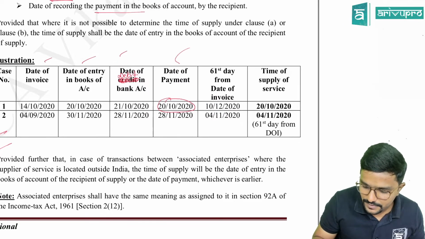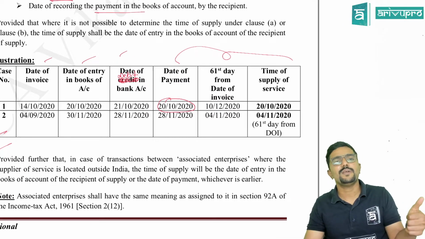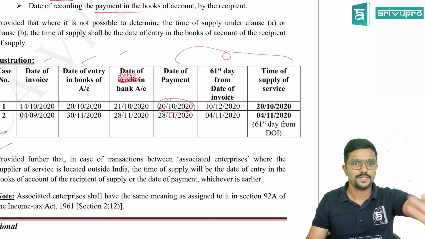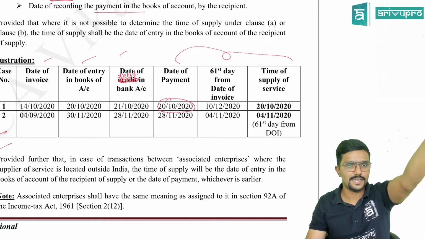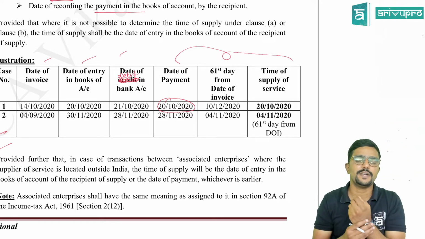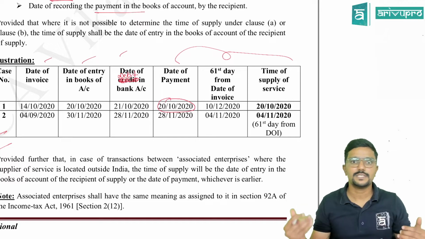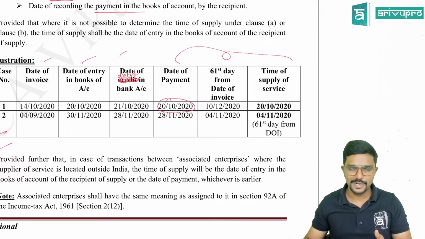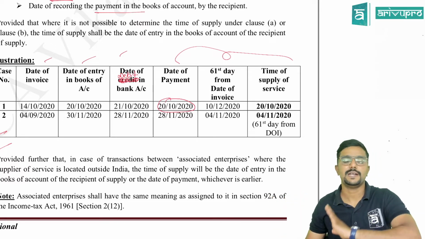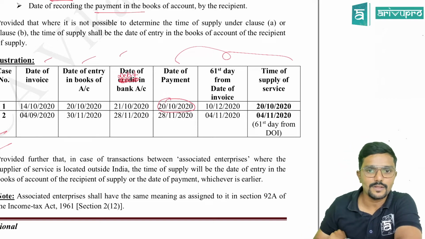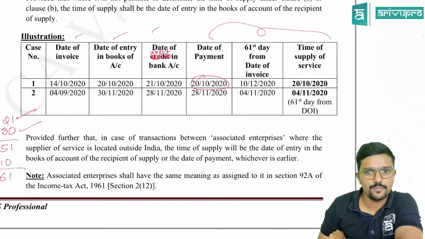We need to find out the other three. Date of payment, if they have directly given, fine, you take it. If not, if they have given two different dates, take the earlier of that. That is the date of entry and date of debit. Then 61st day, definitely they will not give it. You need to calculate it. And time of supply, ultimate answer, which I have marked in bold.